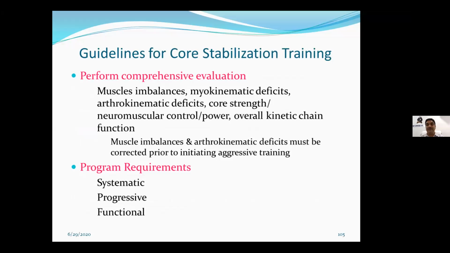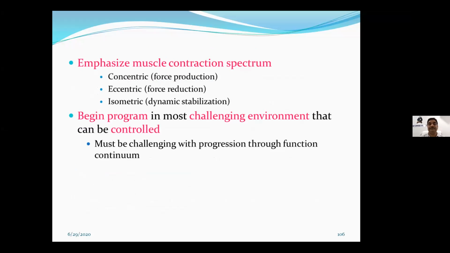It should be progressive so that you can achieve better results, and it should be more functional. All 3 types of contraction should be given: concentric, eccentric, and isometric. And you should provide a more challenging environment so that a person is doing more functional things.